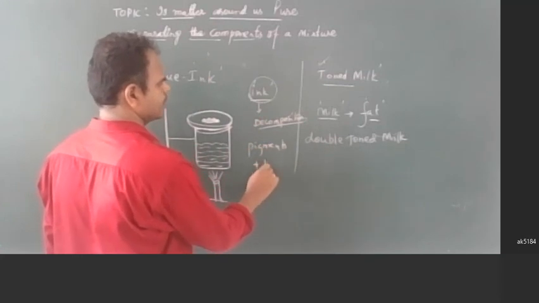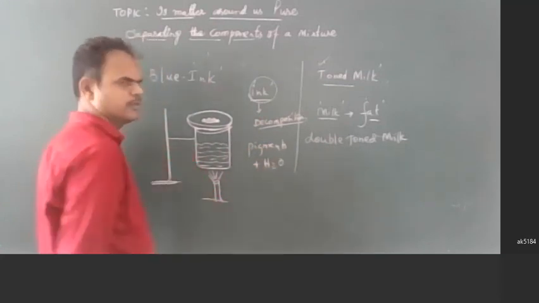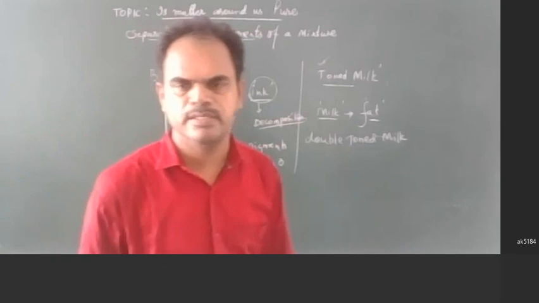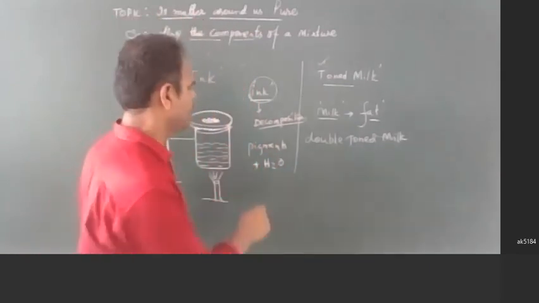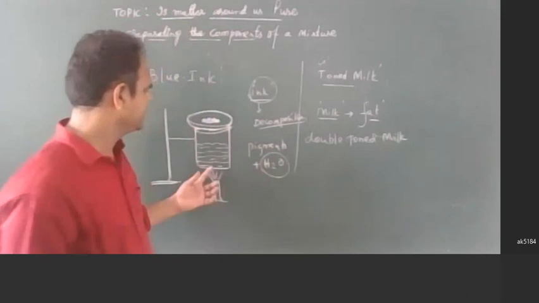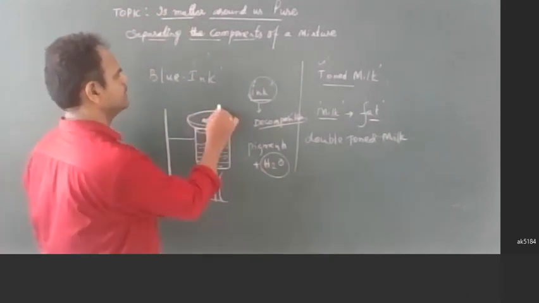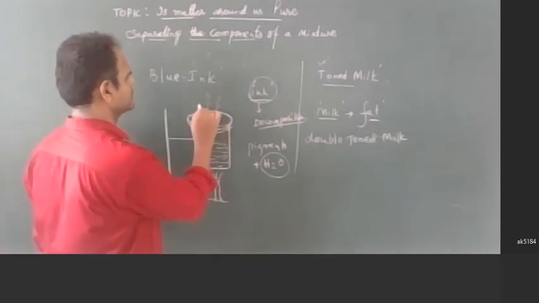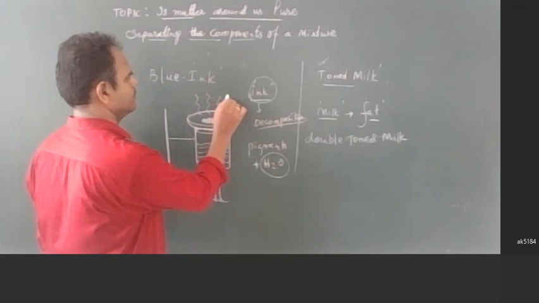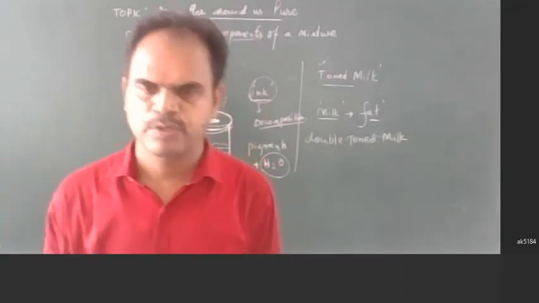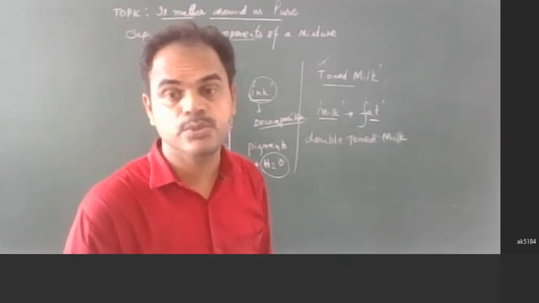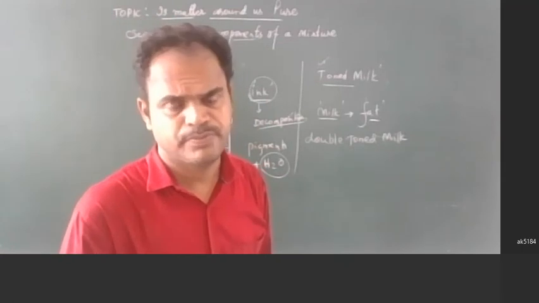The ink consists of the components pigments plus water. So upon heating, what happens? Only the water evaporates, and what is left over is the pigment residue.